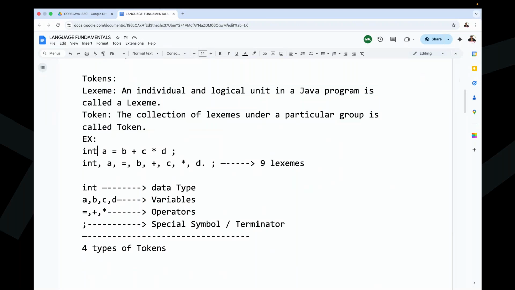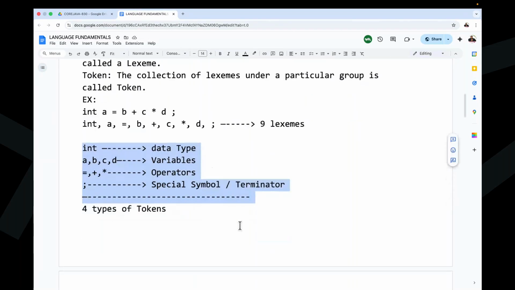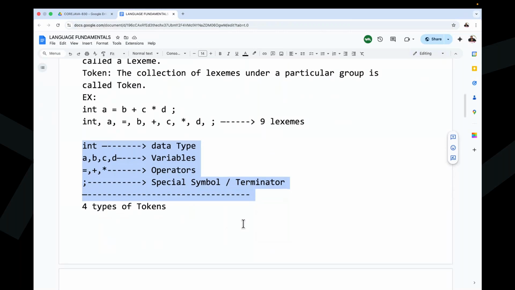Examples are given here. int a = b + c * d;. Right, sir. Now in int a = b + c * d;, 9 lexemes are available: int, a, equal, b, plus, c, star, d, semicolon. All these are 9 lexemes. But how many types of tokens are available? 4 types of tokens. int is the data type. a, b, c, d are variables. Equal, plus, star are operators. Semicolon is a terminator or a special symbol. So 4 types of tokens are available.